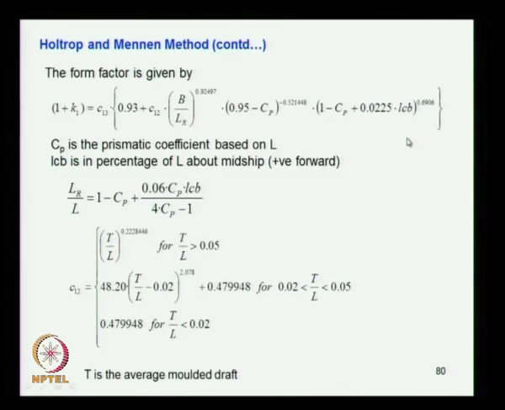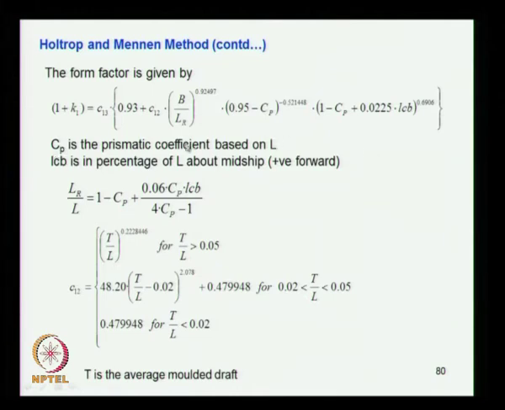So when the hull becomes more full in the forward, the flow separation, or the resistance component, will be higher. So usually there is a correction given for the LCB position. If it is a faster ship, you will find that LCB is aft of midship. If it is a slow ship, then you may find LCB forward of it.